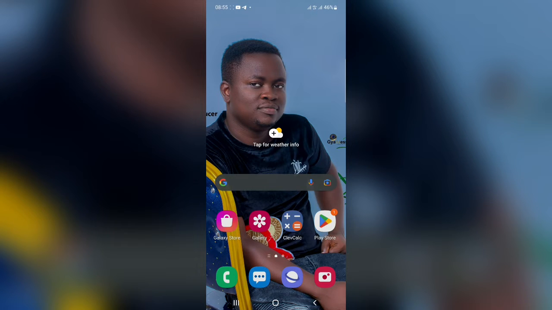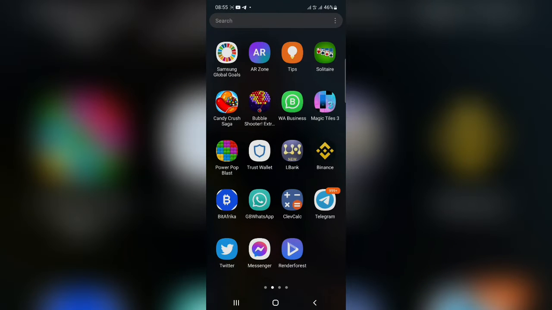Today, quickly, I'm going to teach you how to swap a coin on Pancakeswap. I have been getting a couple of DM messages about people finding it difficult to buy or swap tokens on Pancakeswap. So without wasting much time, you go to Trust Wallet.